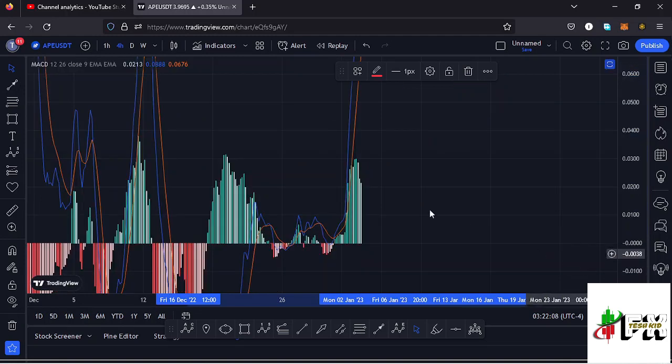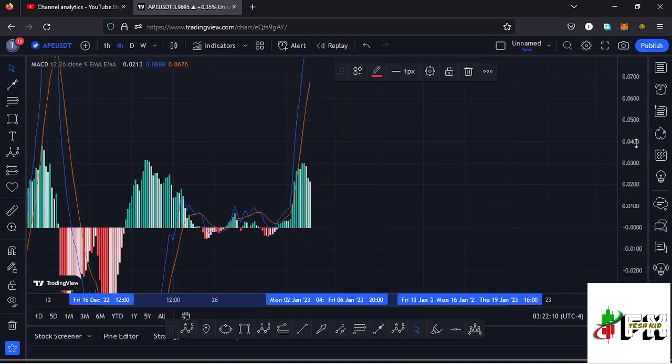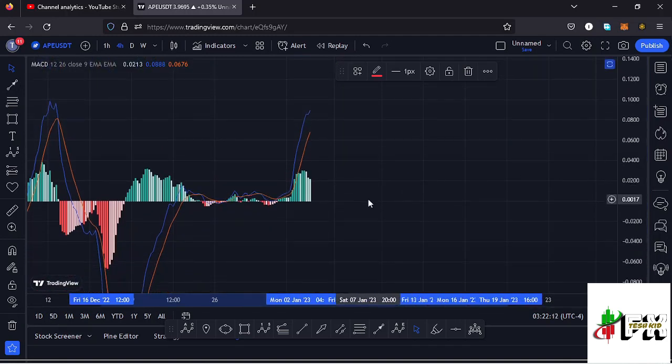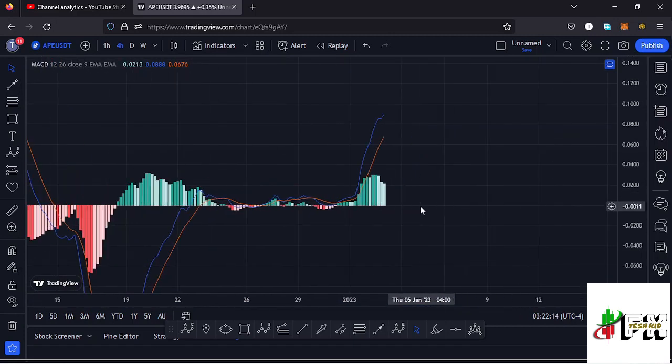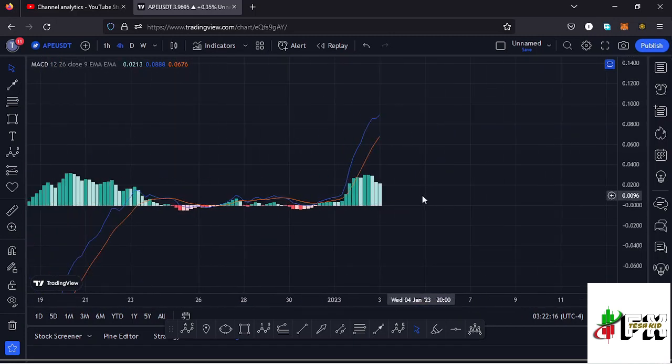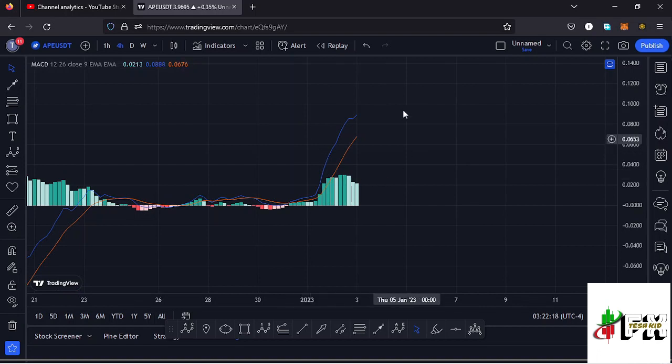Also taking a look at the MACD, we had printed a bullish cross, but we have started to see a decrease in the buying momentum, and that would mean maybe soon we might be able to print that bearish cross. So let's be patient and see how that plays out, and I'll keep you updated.